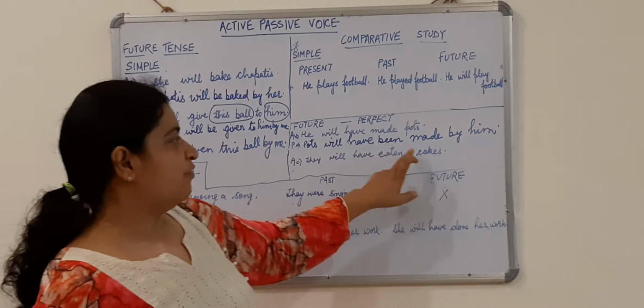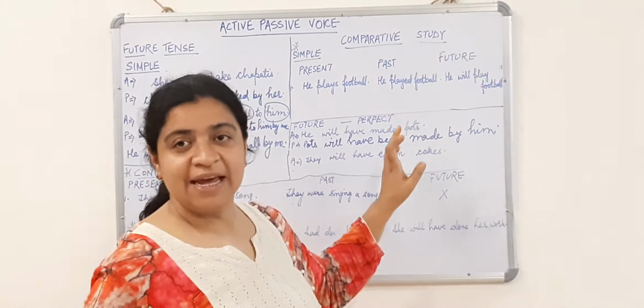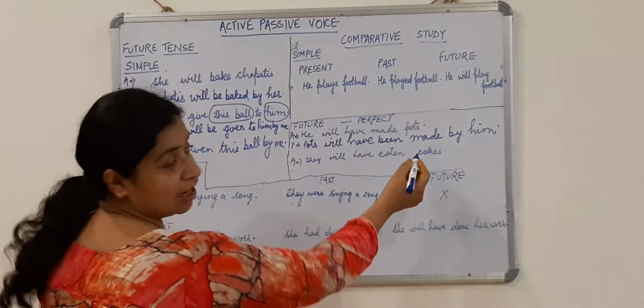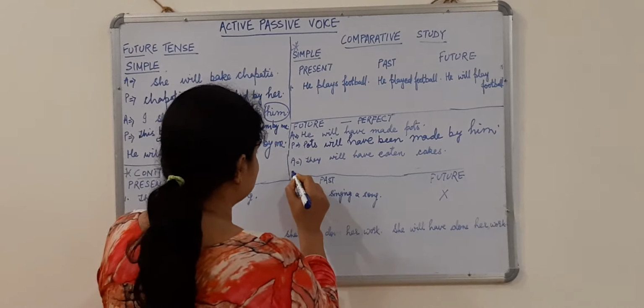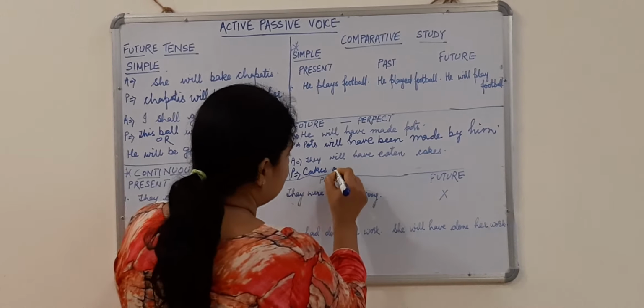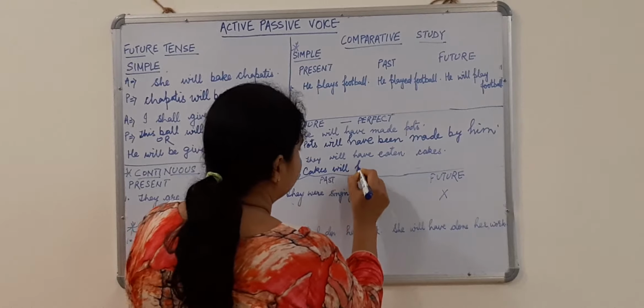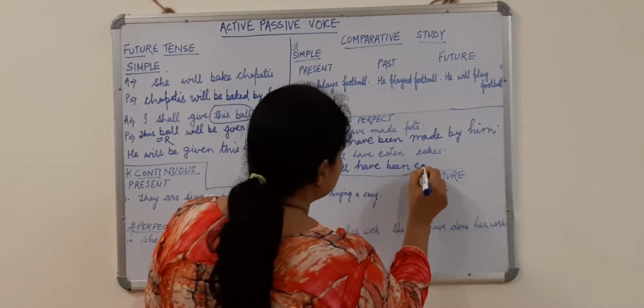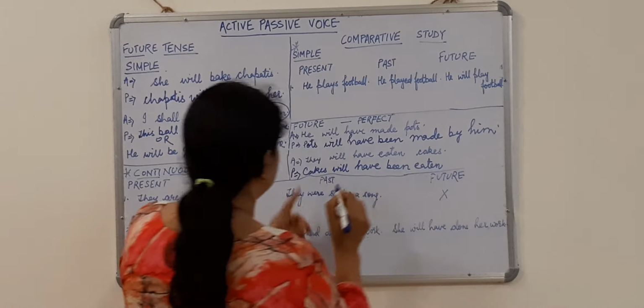They will have eaten cakes. They will have eaten what? Cakes. So I'll start my sentence with cakes. Will again with cakes. Have only. What else do I need to use? Been eaten by them.